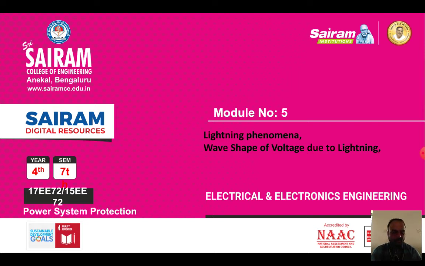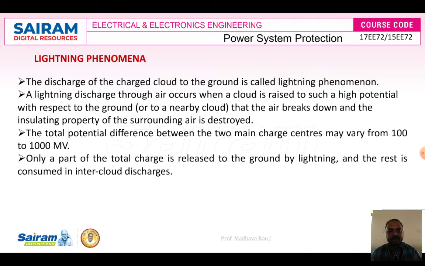For our homes and industries we use sinusoidal voltage, that is called AC voltage. Due to lightning, the sinusoidal voltage will get disturbed, and the sinusoidal wave will have some harmonics. How harmonics occur is called disturbance of the wave shape of voltage. How it is disturbed due to lightning we will see in this video. First we will discuss lightning phenomena.